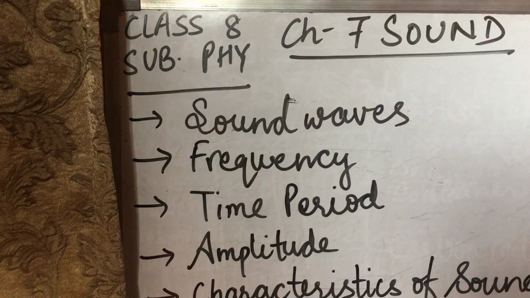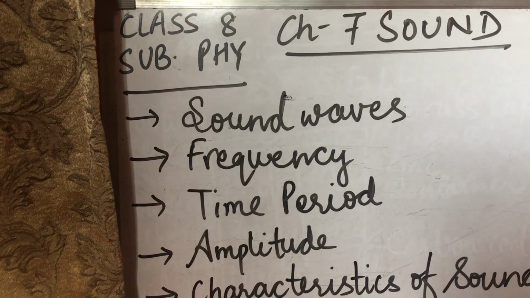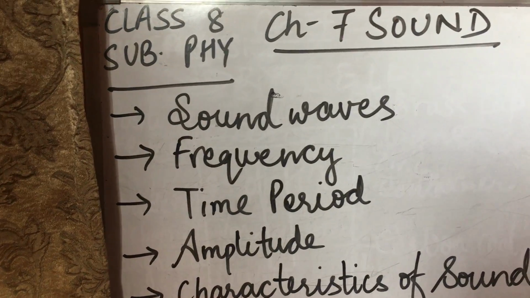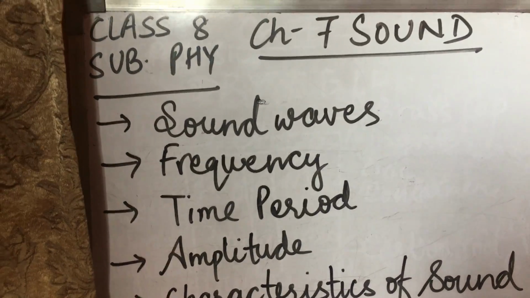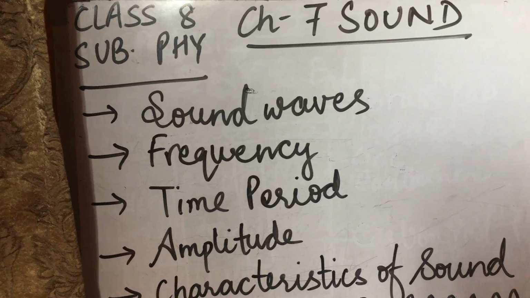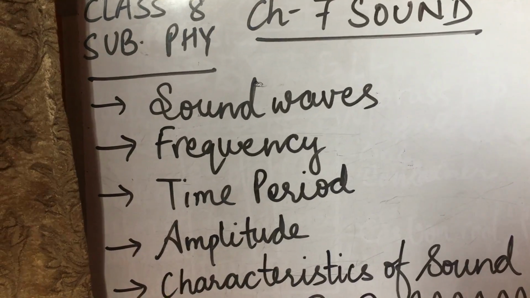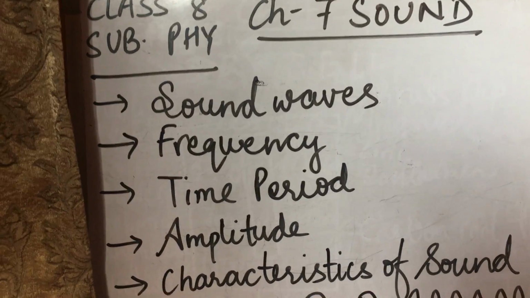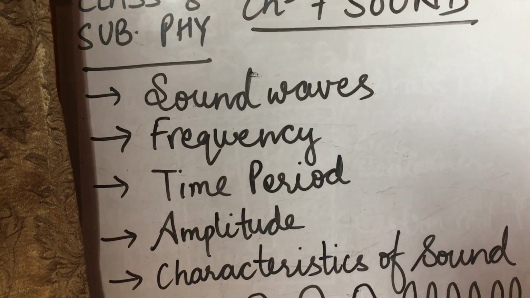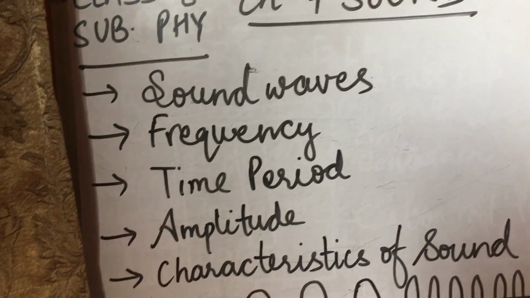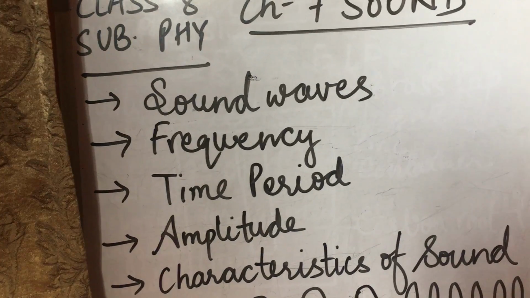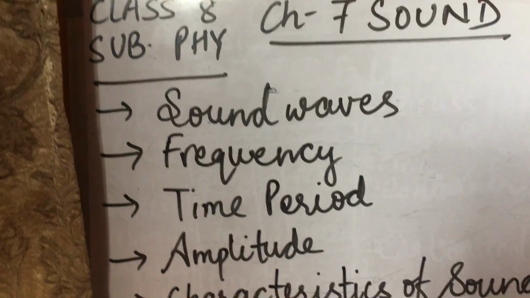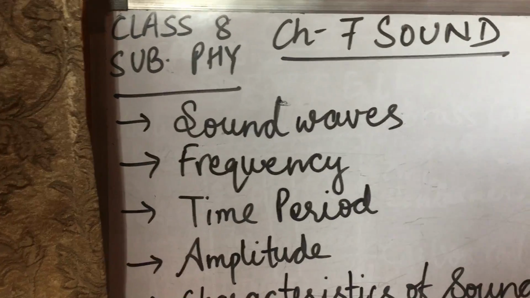Sound is produced when an object vibrates and it is propagated, or it travels, in air in the form of waves. Sound is a mechanical wave that is created by vibrating objects. It is propagated through a medium. It requires a medium to travel from one location to another. In this chapter, we will learn about the properties and characteristics of sound waves and apply the basic wave principle to understand the working of some musical instruments.